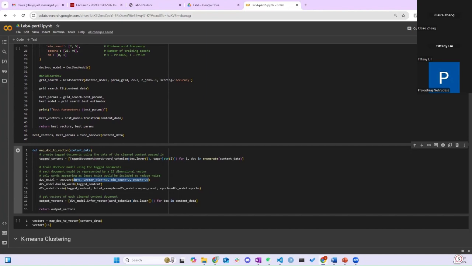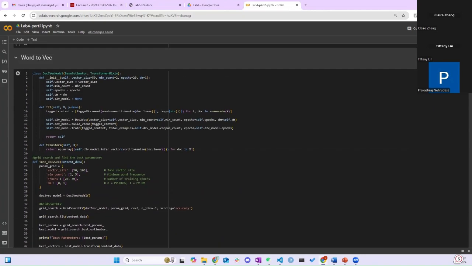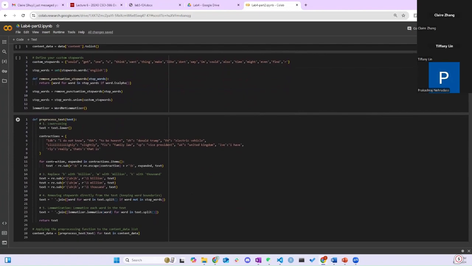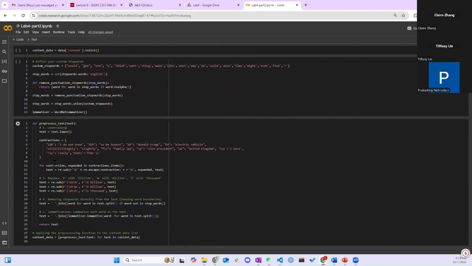So for our clustering algorithm, we decided to use k-means and hierarchy clustering. The first step of doing clustering is to pre-process the data. In addition to the clean data set that we have from Lab 4 Part 1, we removed a lot of stop words, turned all the text to lowercase, and substituted some characters in the subreddit posts under Ask Politics.